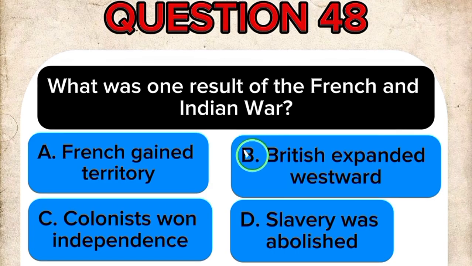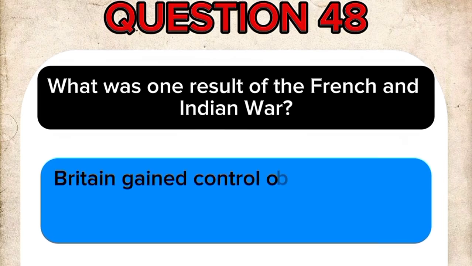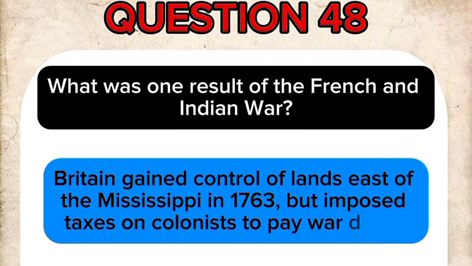The correct answer is B. British expanded westward. Britain gained control of lands east of the Mississippi in 1763, but imposed taxes on colonists to pay war debts.